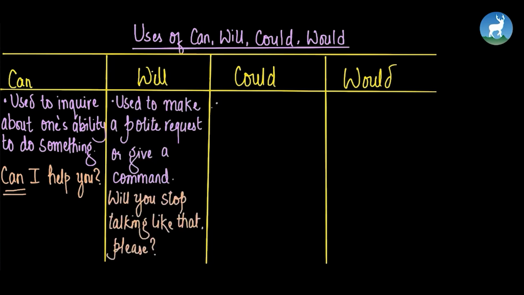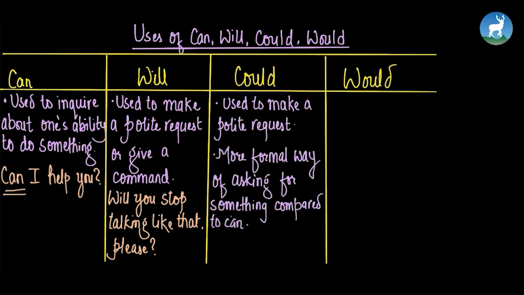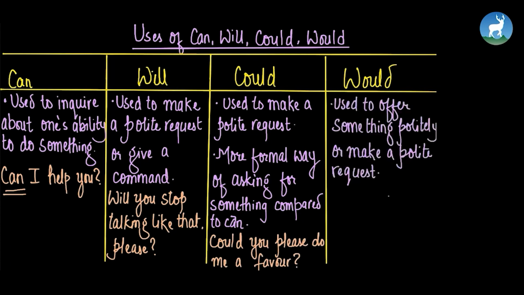Let's move to could. Could is used to make a polite request, and it is a more formal way of asking for something as compared to can. Let's take an example for could. Could you please do me a favor? Would. Would is used to offer something politely or to make a polite request. So let's take an example for would. Would you like some help? So as you see in this sentence, would is used to politely offer help, right?